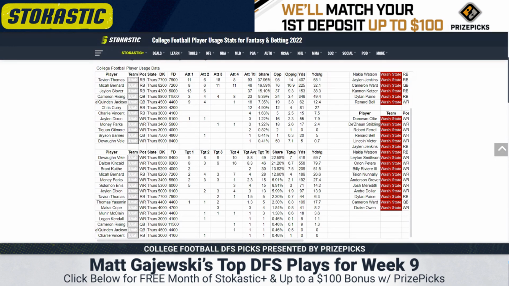He's playable. Devon Vele has an excellent role as well. He's averaging 8.8 targets per game over the last 4, 59.7 yards. So not as efficient as Kincaid, but Vele certainly playable. I'd just rather play Kincaid straight up for the price.